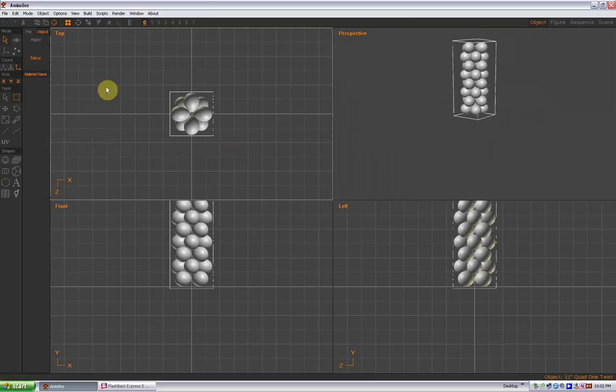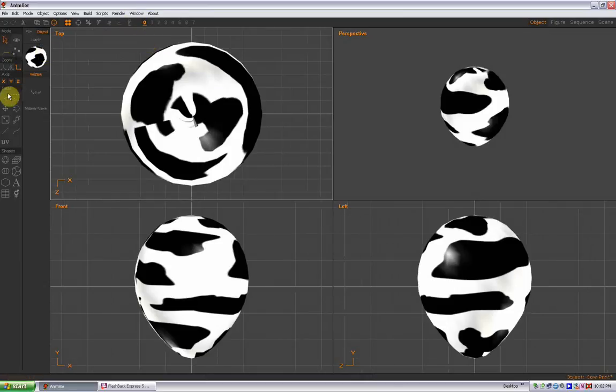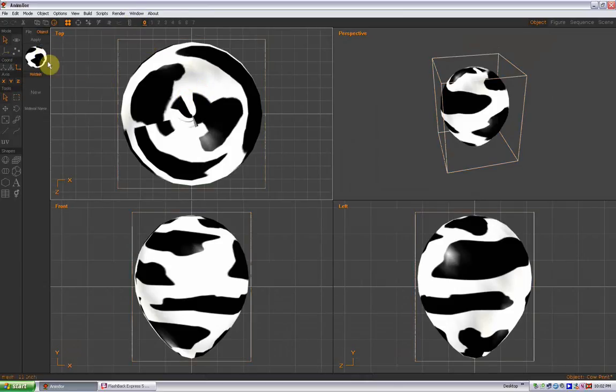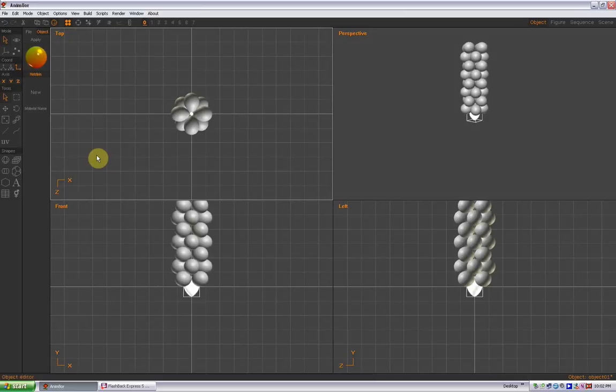So what I'm going to do is drag select, grab this column, Control C, go into Window, Unnamed, Control V, unselect, and then I'm going to go back to Window and Toolbox, and grab this balloon because I want to bring this texture in. So Control C to copy, then go to Window, then Unnamed, Control V to paste. Okay, go ahead and hit delete right away to get rid of that. What we've got here is, you see, the Holstein print does not transfer over when you copy and paste between projects.